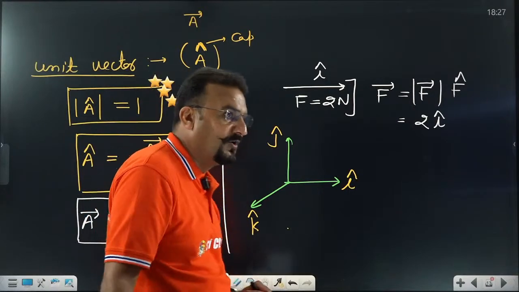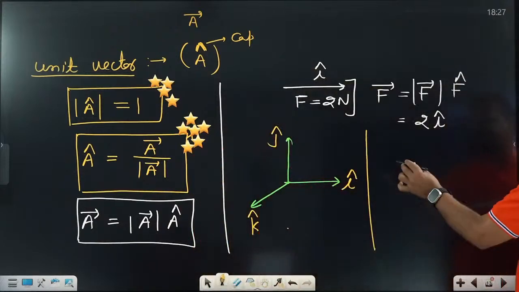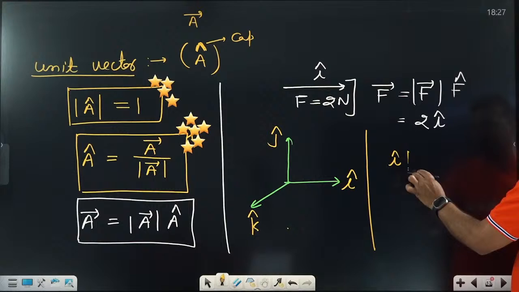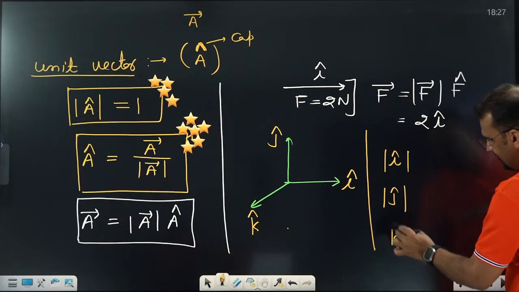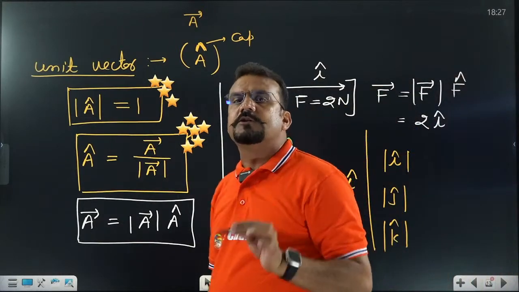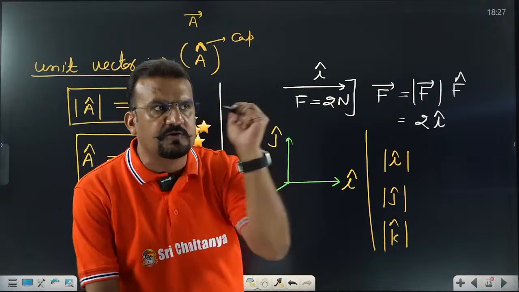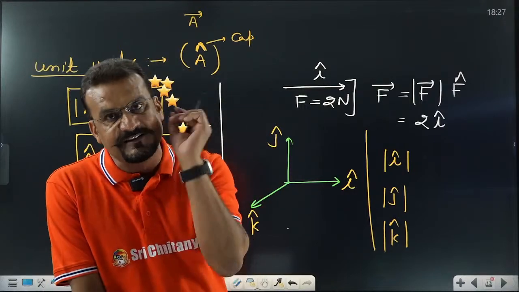Yes, this comment box response I need. That means we are getting it now. If someone asks you what is the value of this one, sir, we know that whenever cap is on the top of any vector, its magnitude is always going to be 1. Cap means unit vector, unit means magnitude 1.